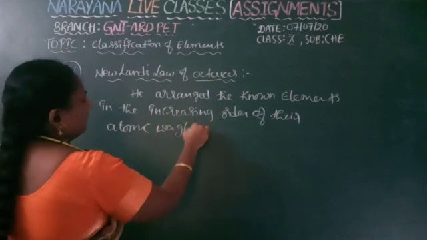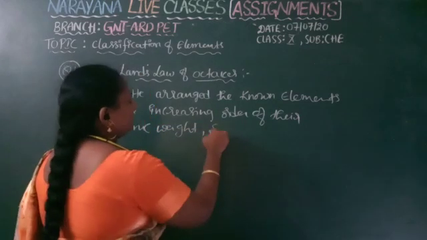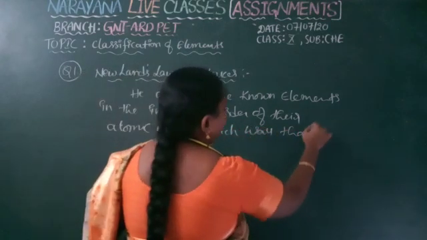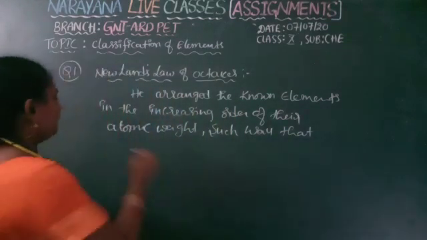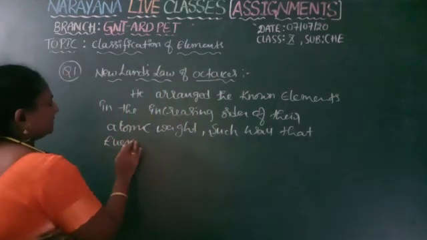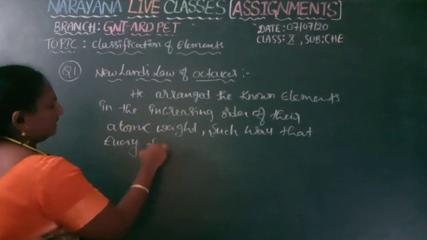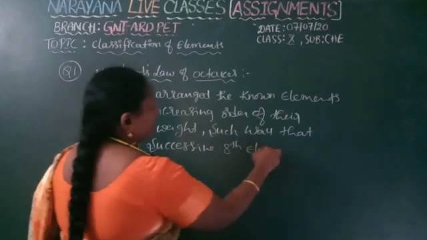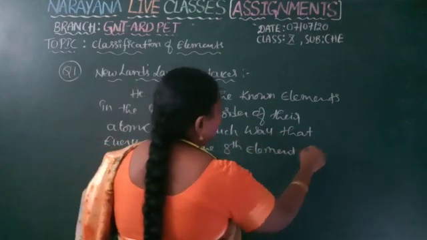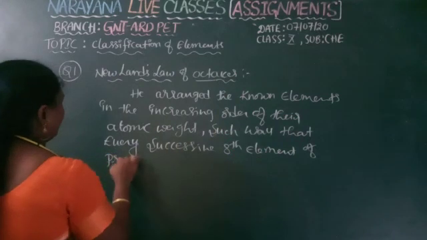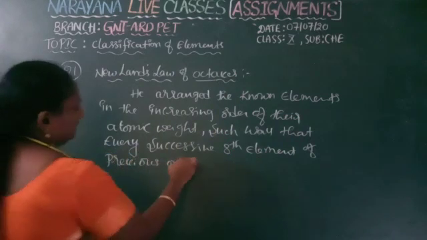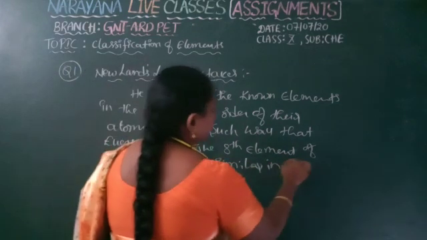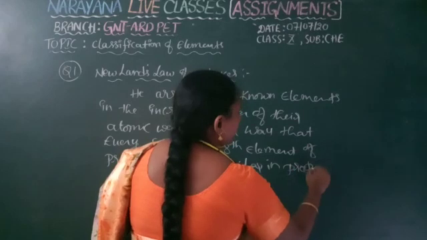and considered that in such a way that every successive eighth element of the previous one is similar in properties.